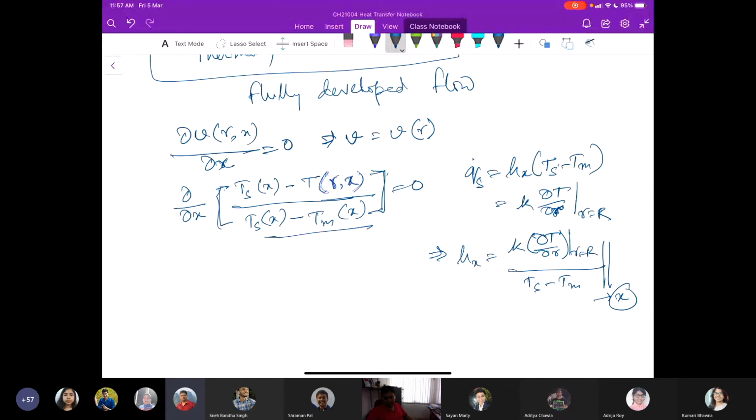So the bottom line is that the local convective heat transfer coefficient will not vary with X in the thermally fully developed region and would remain a constant value.